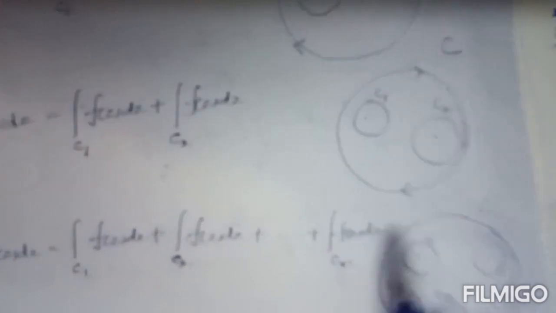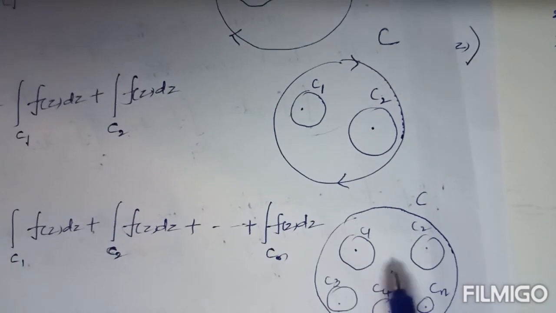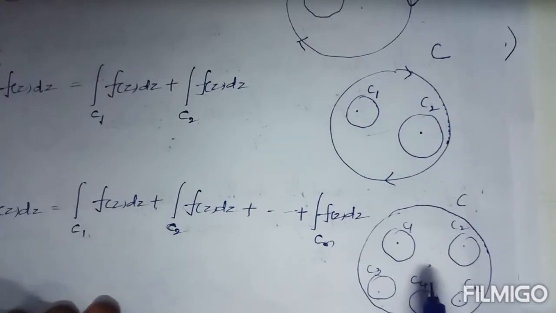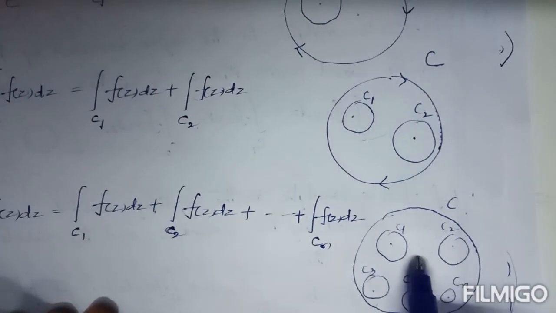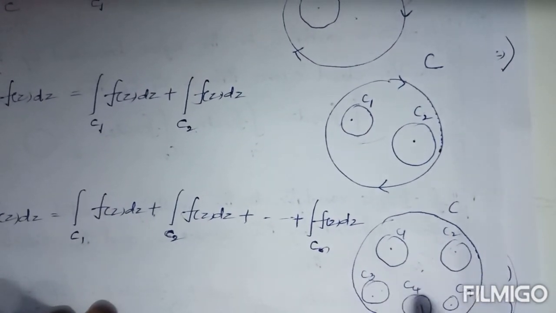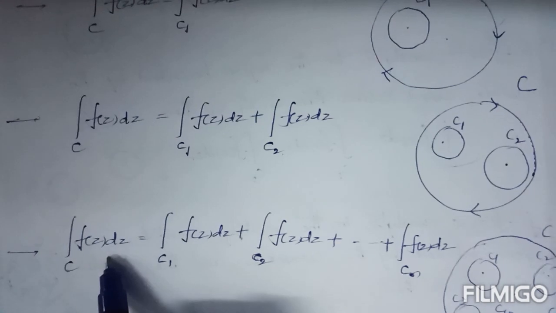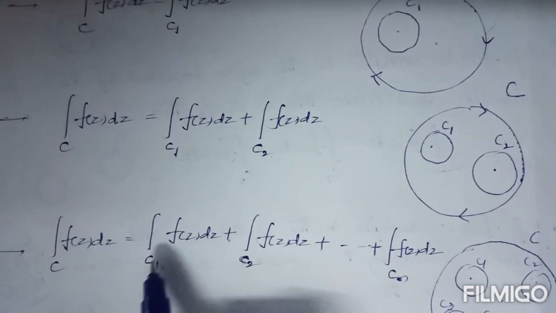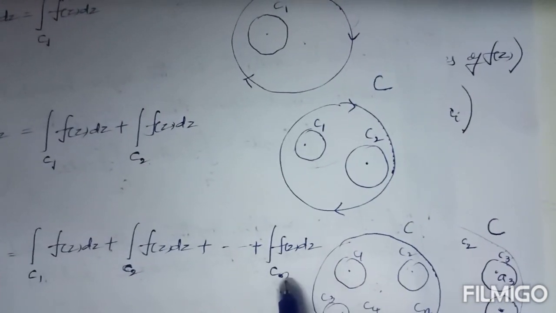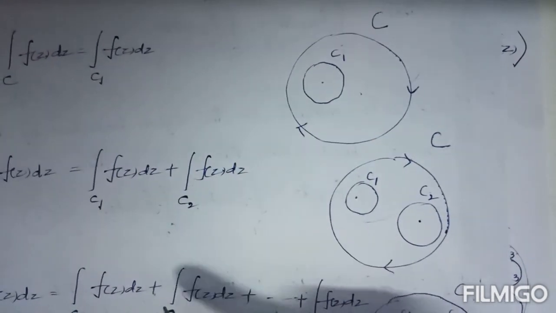Similarly, here also the function f of z is analytic between the region bounded by C, C1, C2, C3, C4 and so on up to Cn. In this case, the integral over C of f of z dz is defined as the integral over C1 of f of z dz plus the integral over C2 of f of z dz plus and so on, plus the integral over Cn of f of z dz. Now these three points are most important.